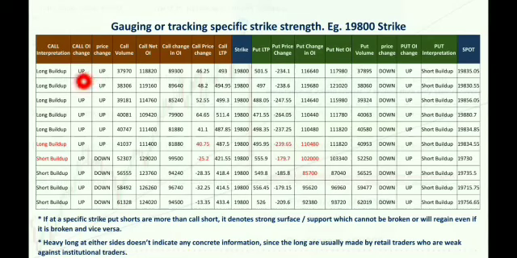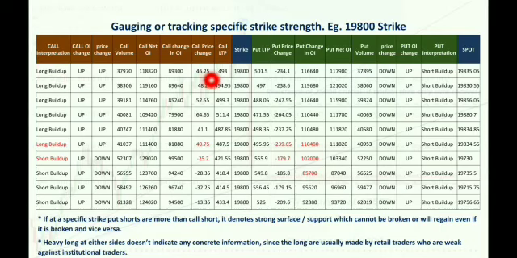the change in call OI was increasing, which is this 89,300, which is positive. So it labeled it as up, call OI change. Also, the call price increased by 46 rupees. So the price also changed, which is up. Since both of these are towards an increasing trend, this is labeled as long build up.